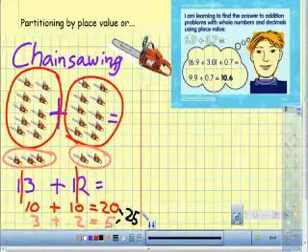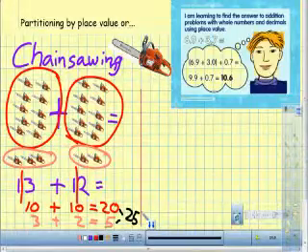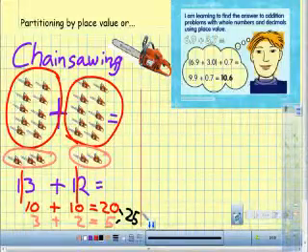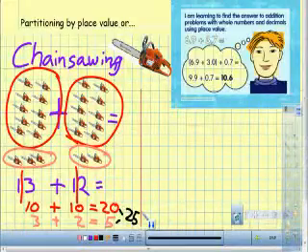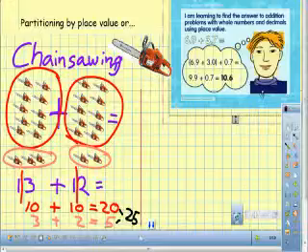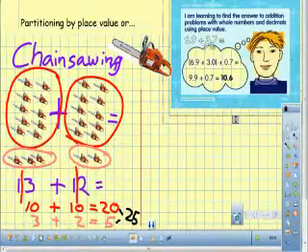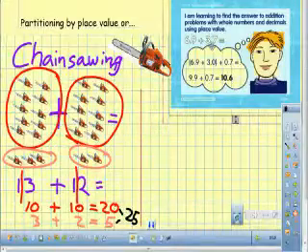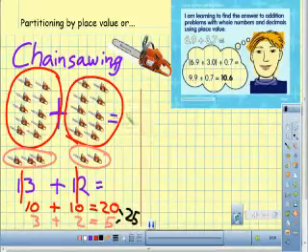So that's it at a pretty simple level, but we can use the strategy for much harder numbers, including decimal numbers. If we take a little look up here, we can see we've got a problem: 6.9 plus 3.7. So same thing, we're going to cut those numbers.